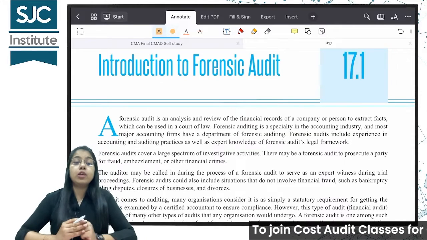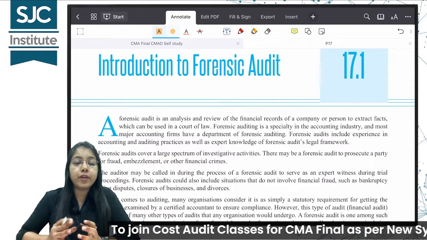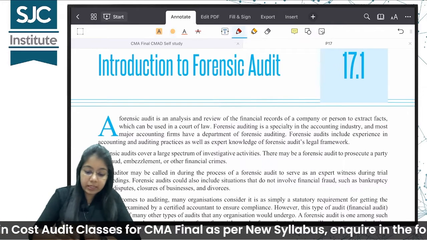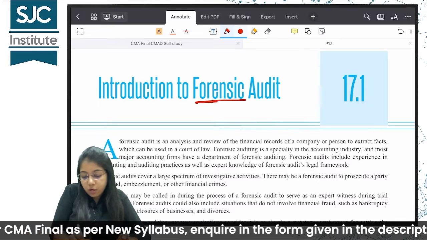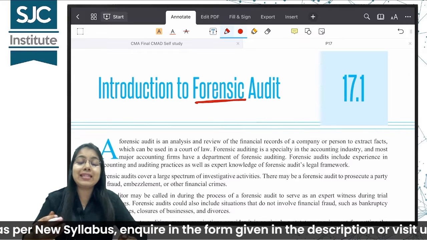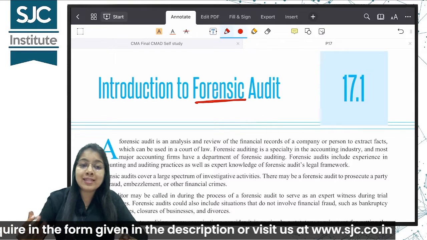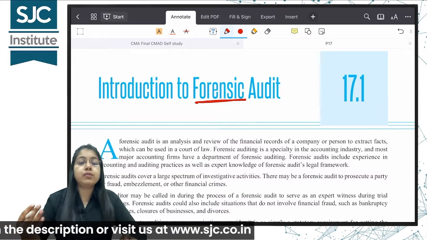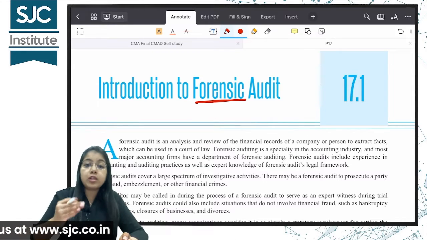First of all, ma'am, what is the meaning of this term forensic audit? A lot of you may be aware, but for those of you who do not know: audit, as we already know, is nothing but review and examination. It may be of anything. If it's of financial statements, we call it the audit of financial statements. If it's related to the internal controls, we call it the internal audit. Similarly, what is forensic audit?